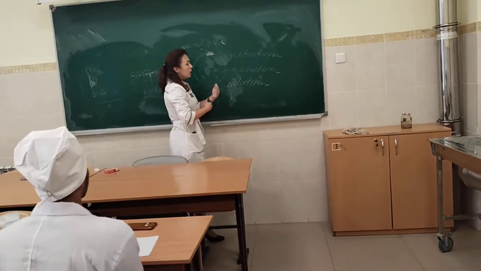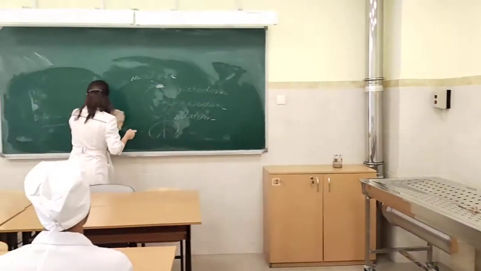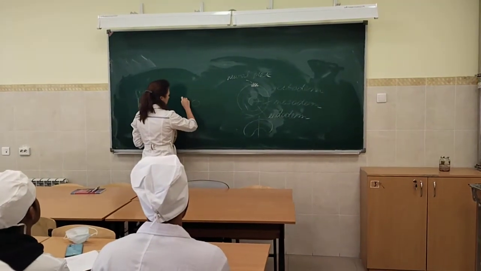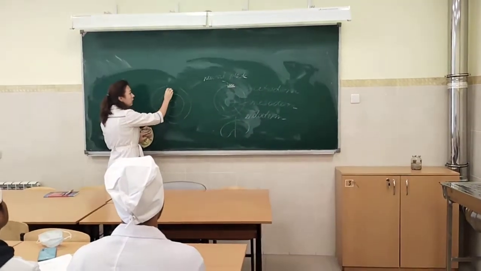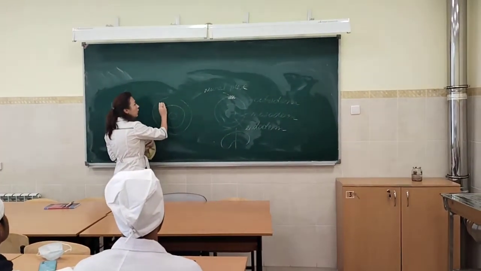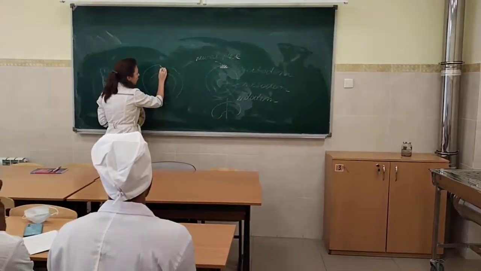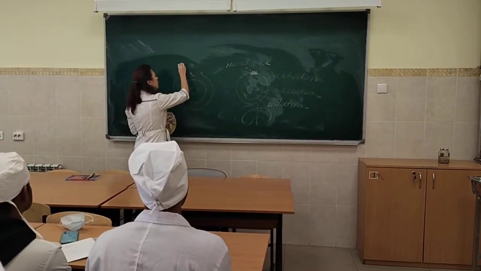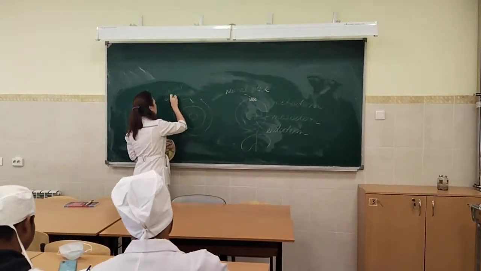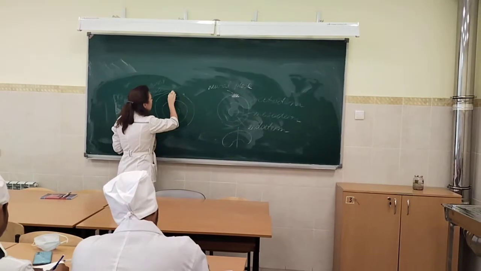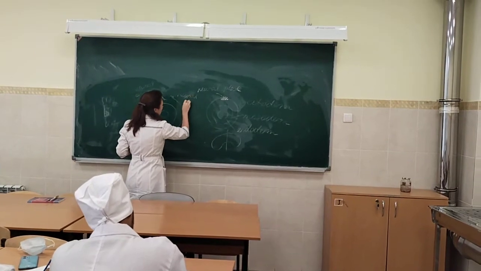Neural plate. Then with time, a few days later, the cells continue proliferating. And due to a lack of space, the middle part of this plate starts to invaginate, like move inwards, yes? And the next stage of the formation of the nervous system in humans is the neural groove. Neural groove. And the margins of the neural groove are known as neural edges.